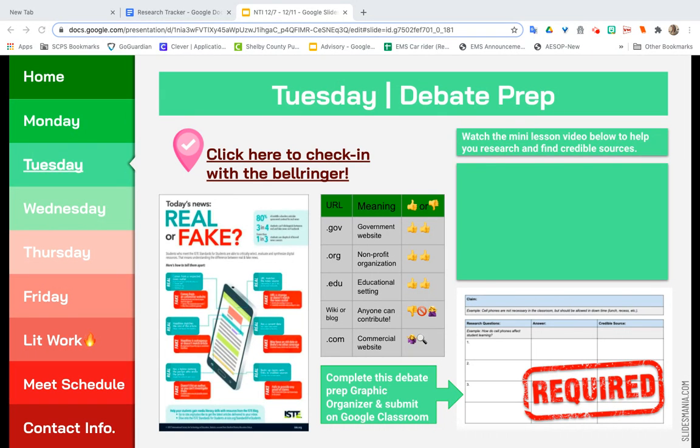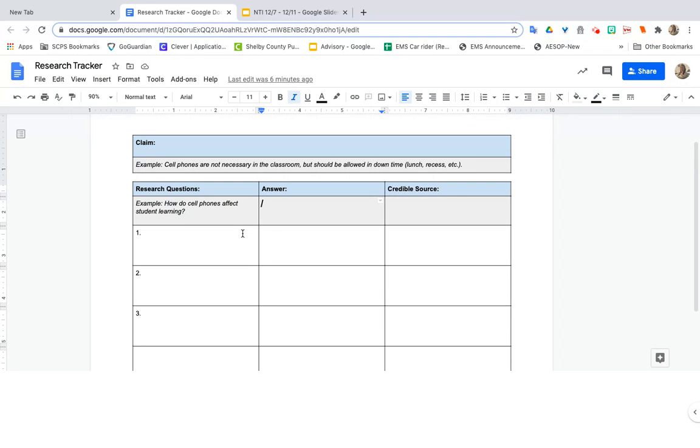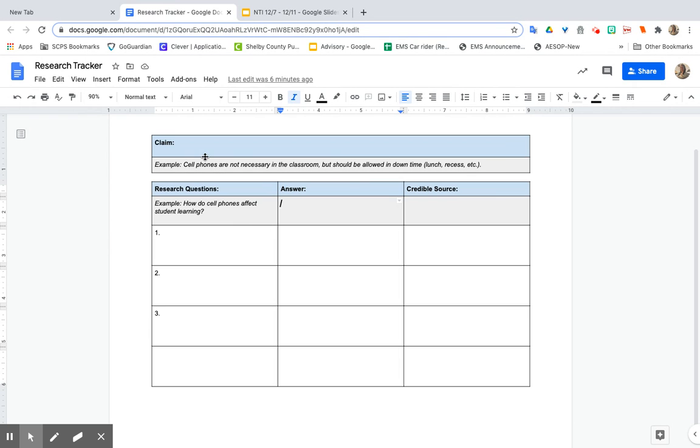So for today, we are going to be using this research tracker in order to do some Google searching. So of course, you'll put your claim up top. And my claim, the example I'm going to be using, is that cell phones are not necessary in the classroom, but I think they should be allowed in downtime. So, lunch and recess and those types of times.